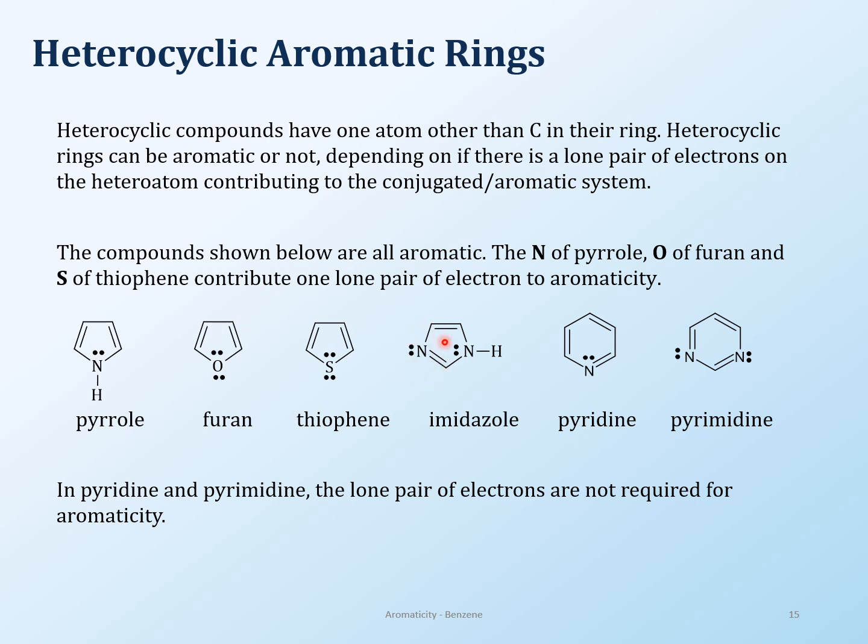We're going to talk about what happens to these electrons too. But right now, what we are talking about is what kind of electrons are involved in aromaticity. In pyridine, the nitrogen electrons are not involved in aromaticity because they don't need to. It already has the 6 pi system, so they don't need to be involved. So you get the idea of how you can use lone pair of electrons also for aromaticity.